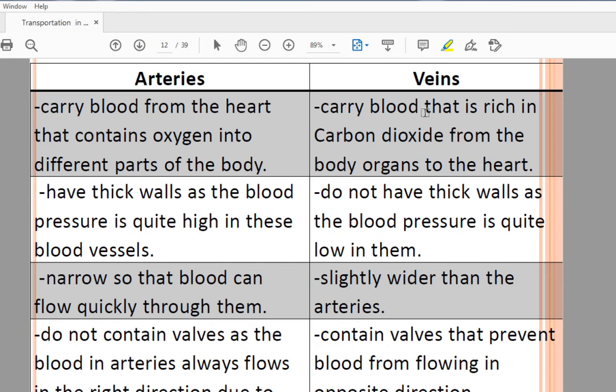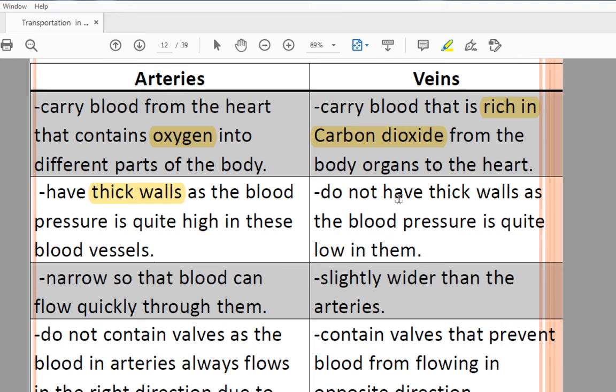And opposite to that, veins are there. They are also carrying the blood, but that blood is rich in carbon dioxide. Okay, so with the help of differences we will learn the arteries and veins. Arteries and veins carry the blood, that is the similarity between both blood vessels. Both are carrying blood, but one carries the blood that contains oxygen and one carries the blood which contains carbon dioxide. Understood?